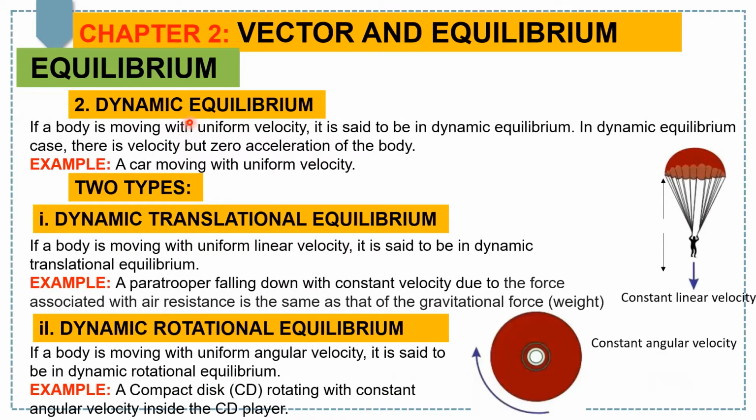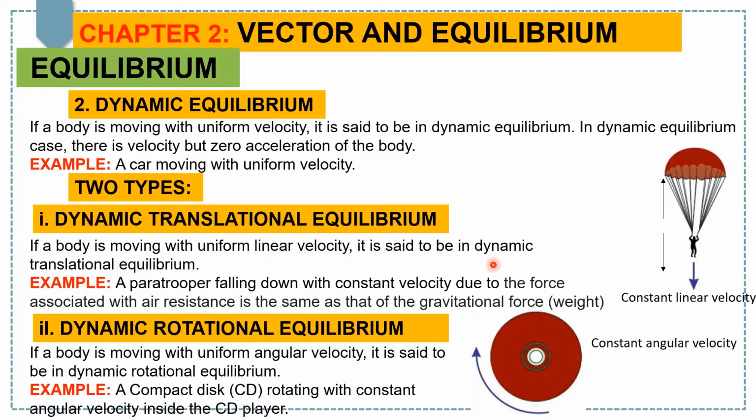But dynamic equilibrium has two further types. First, dynamic translational equilibrium. Second, dynamic rotational equilibrium. If a body is moving with uniform linear velocity, then the body is in dynamic translational equilibrium.